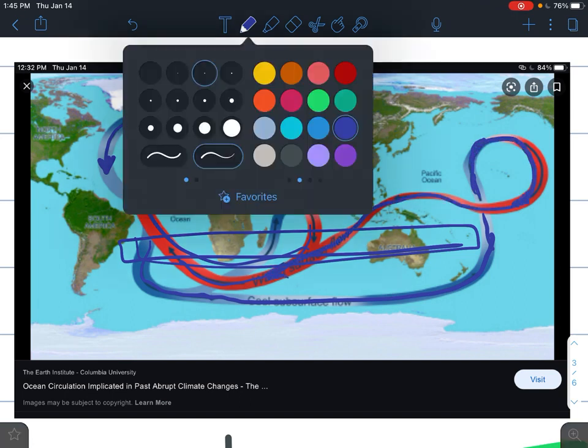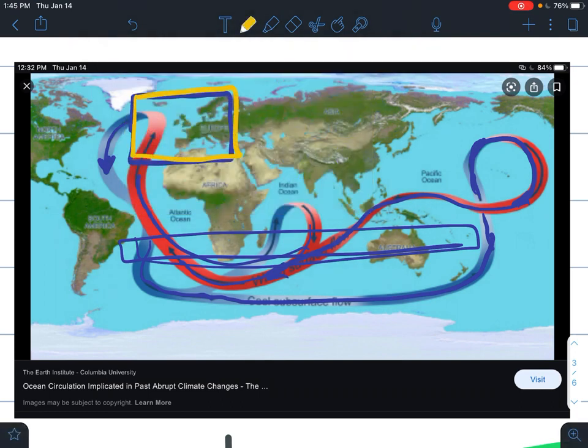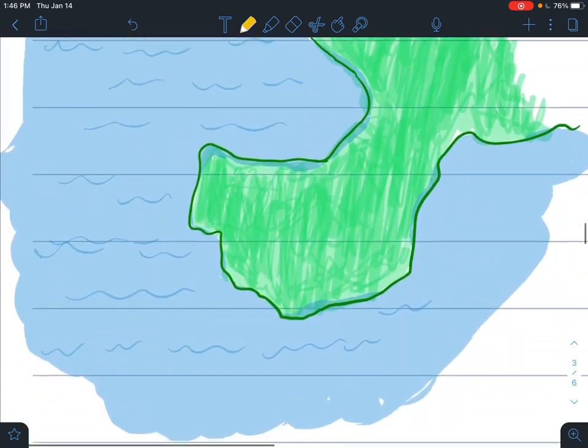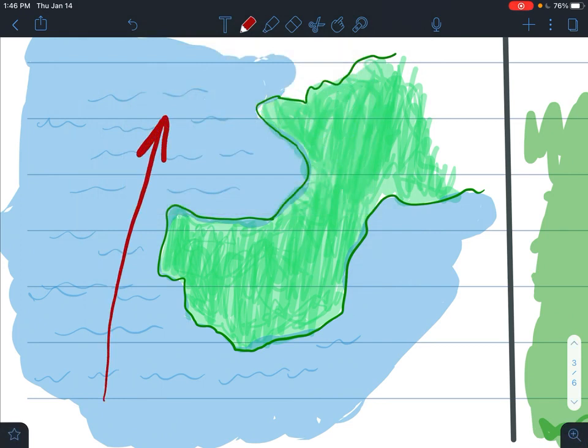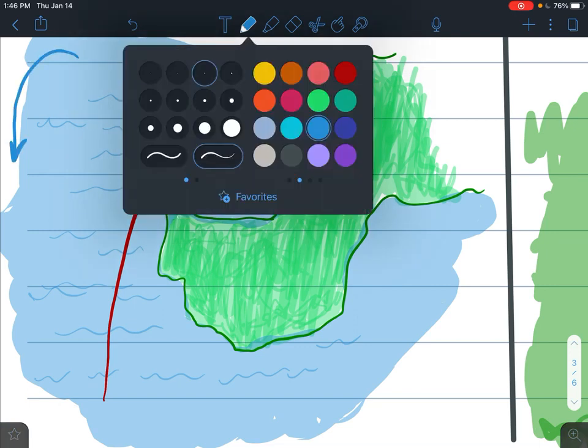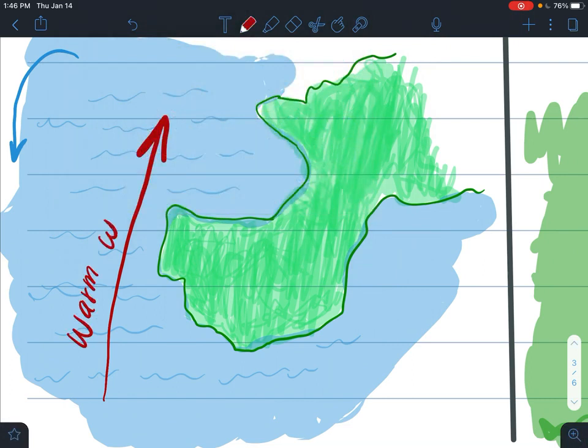Right now, though, let's focus in on this location right here. So we have hot water coming up right next to Portugal and Spain. So that's our example here. Go ahead and draw yourself a little version of Portugal and Spain, and all we need to show is that we have hot water that's coming up from the north. It then turns into cold water way up over here, and it descends down. So what this means is that we have warm water, and what that does is we end up with a warmer climate than it would be if that warm water wasn't there.